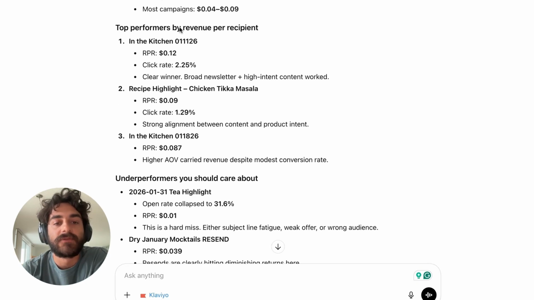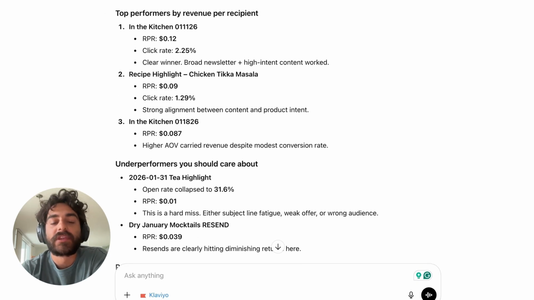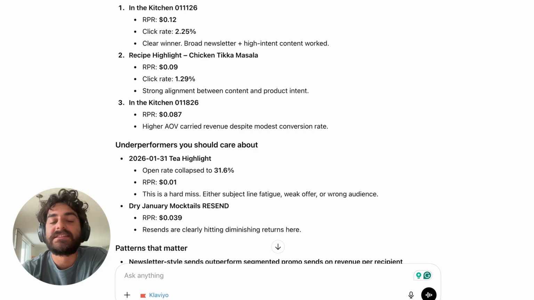And now it's showing top performers by revenue per recipient. So right off the bat, this isn't the best way to gauge performance of campaigns if the goal is to derive insights for what we should be doing more of. And the reason for that is really simple, because our goal as marketers and e-commerce businesses is to generate the most amount of revenue possible. Our goal is not to generate the most revenue per recipient, because if it was, I could send to our